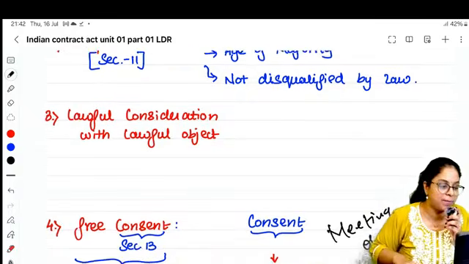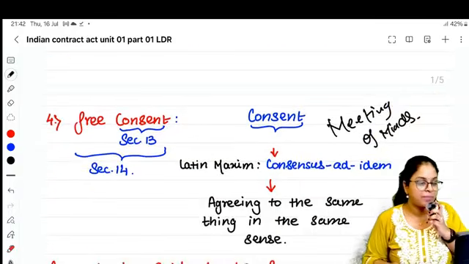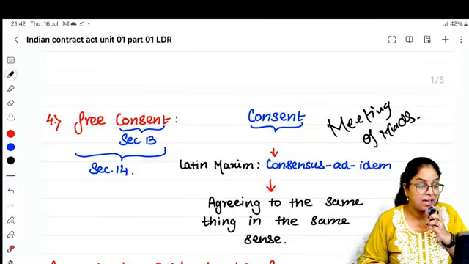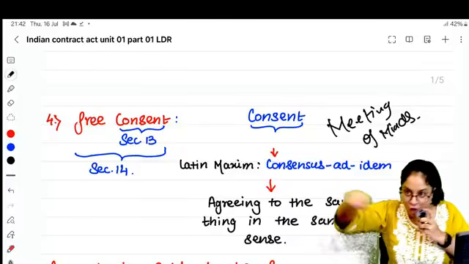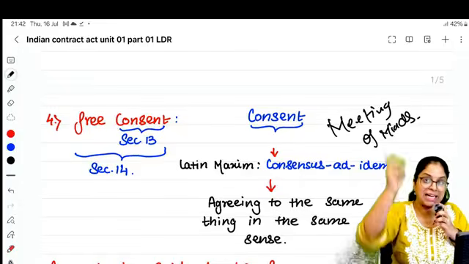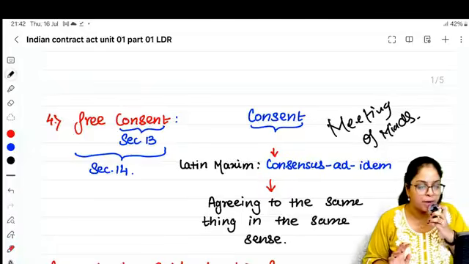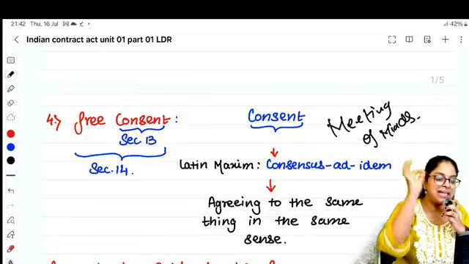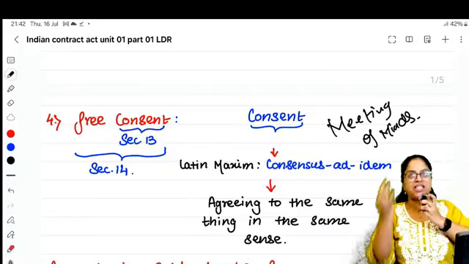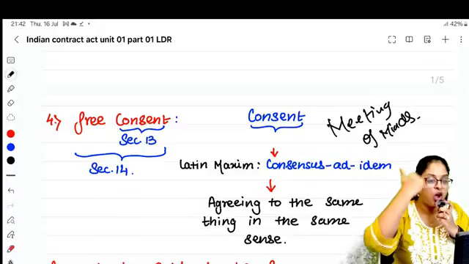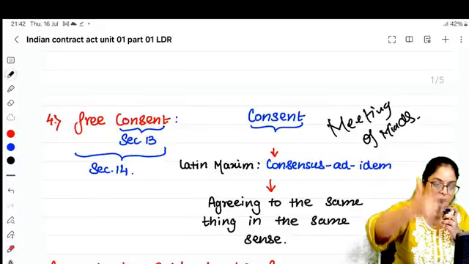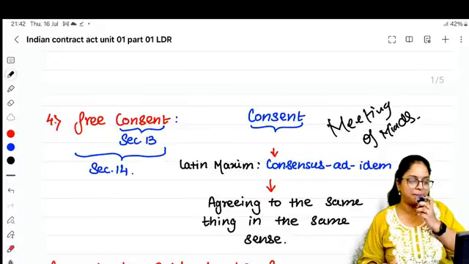Then we studied section number 13. Section 13 is for consent. Section 14 is for free consent. Consent alone is not enough, it must also be free. When is consent said to be free? Ma'am, consent is free when it is not obtained by coercion, undue influence, fraud, misrepresentation and mistake.